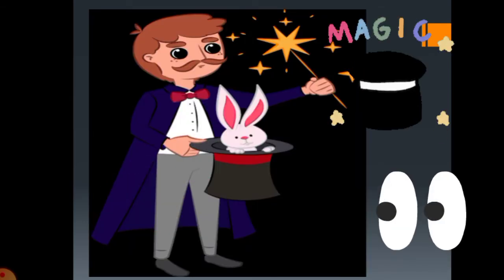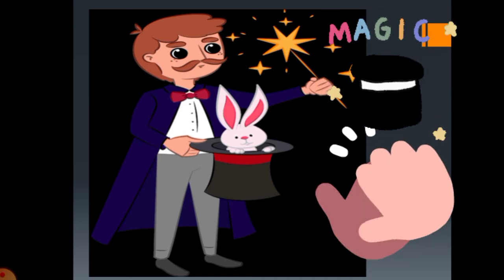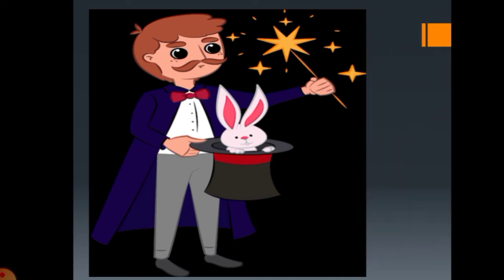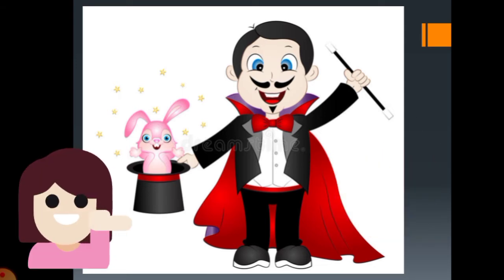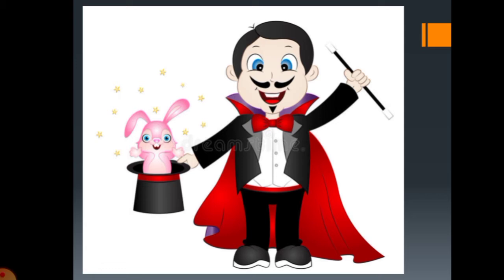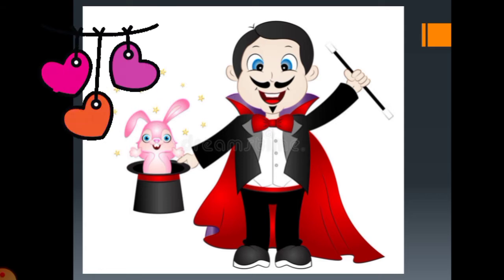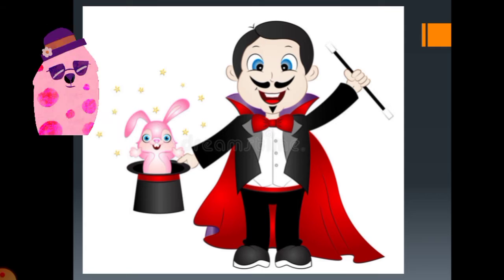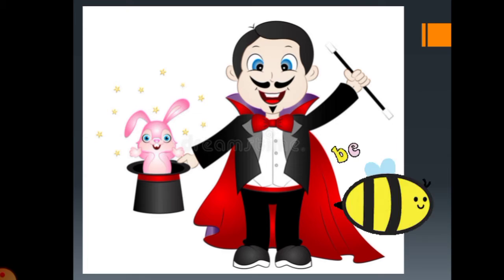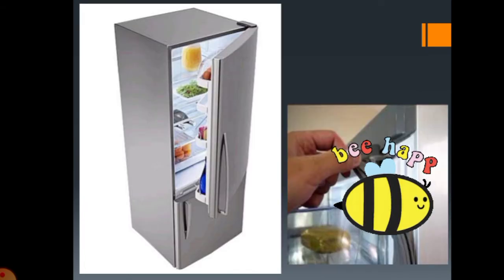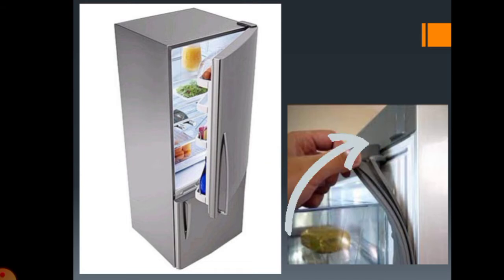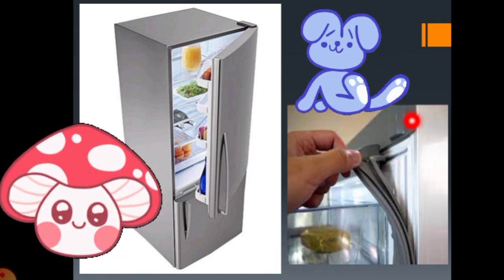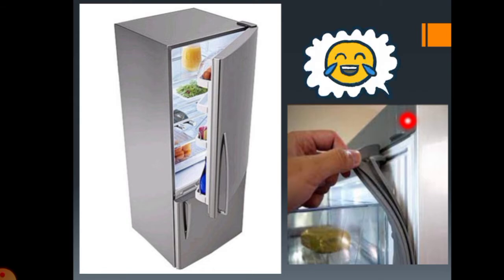Or in day-to-day life, you must have enjoyed some magic show where the magician does some tricks and attracts things toward it. But actually there is no such magic. There is some scientific instrument, some scientific material that makes the magic happen. For example, the doors of the refrigerator open and shut automatically. Why is this happening? This happens due to the magnetic closures fitted inside the refrigerator.